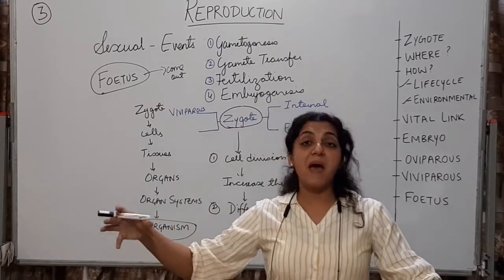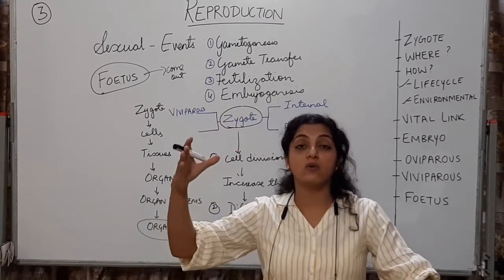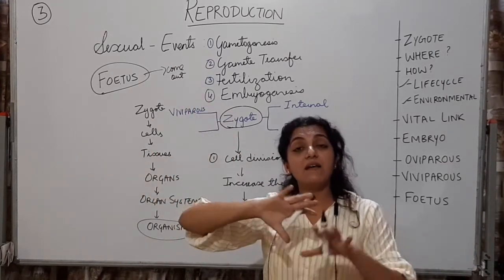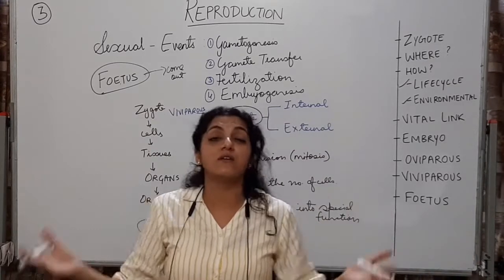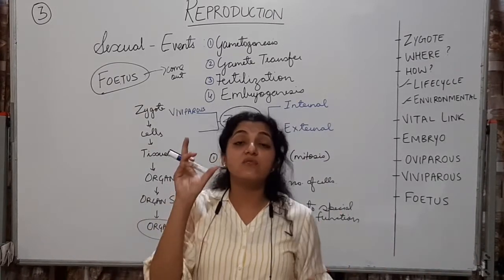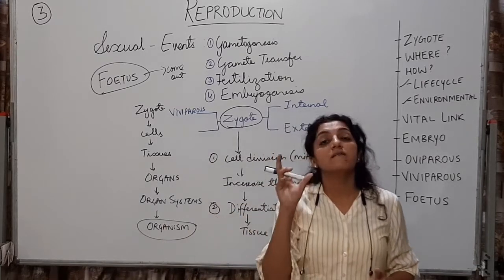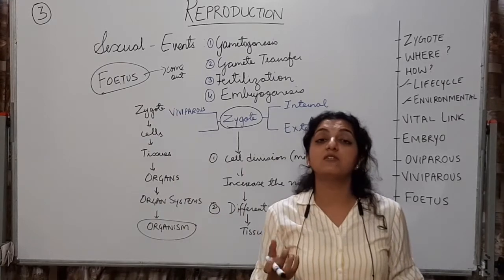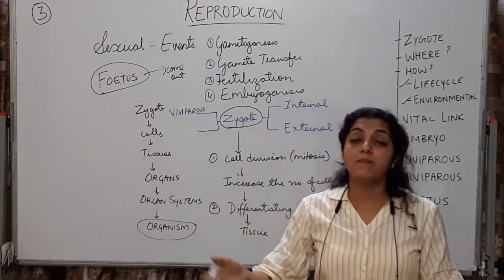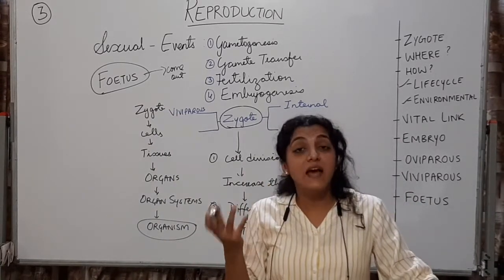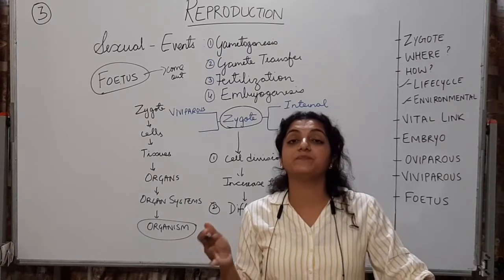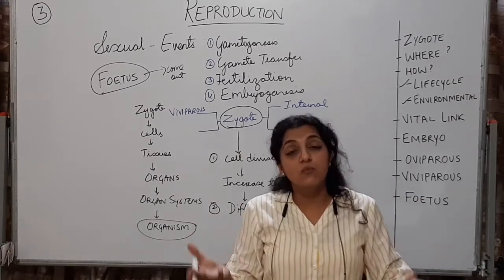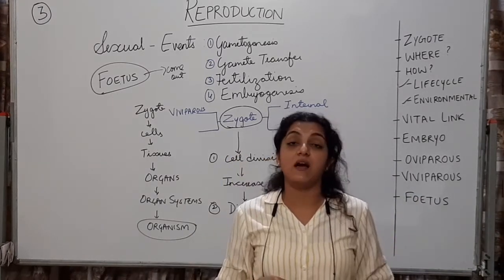Okay, now this span of development of the zygote from the stage of zygote to the embryo to the fetus, it can take different time span in different individuals. Like in humans, it is of 9 months. All right, it takes 9 months for the zygote to form a fetus which is fully mature and is ready to be expelled out and can grow independently further on. So that period can differ in different individuals. Humans में वो approximately 9 months का है.